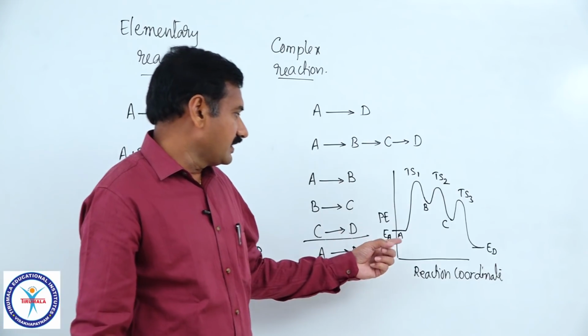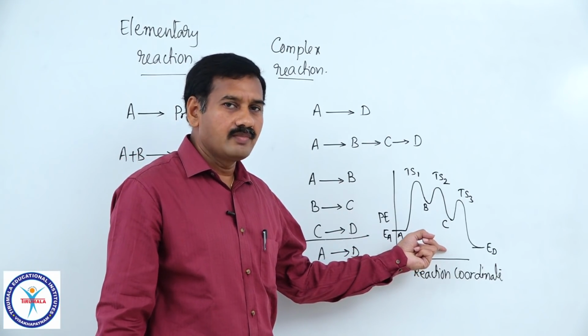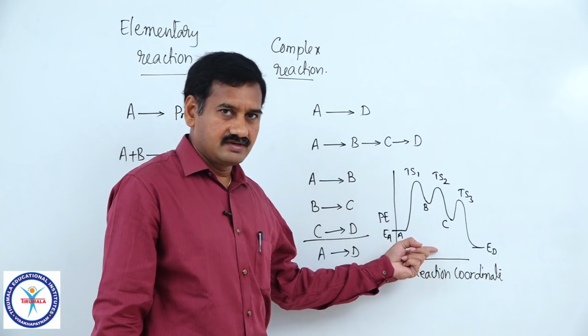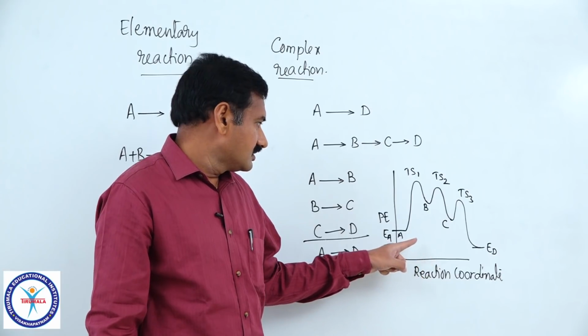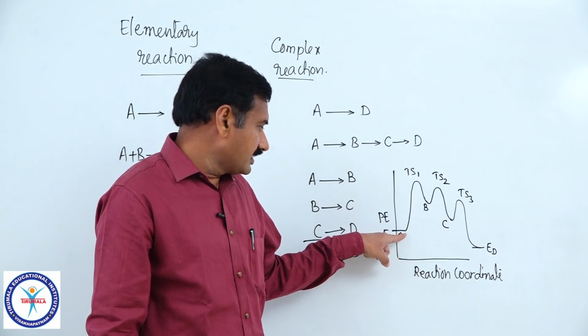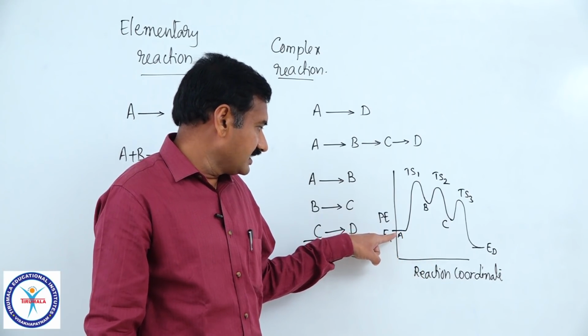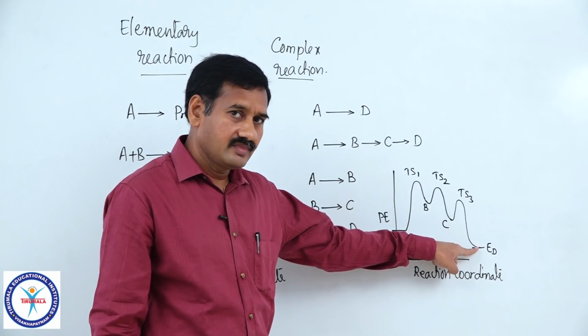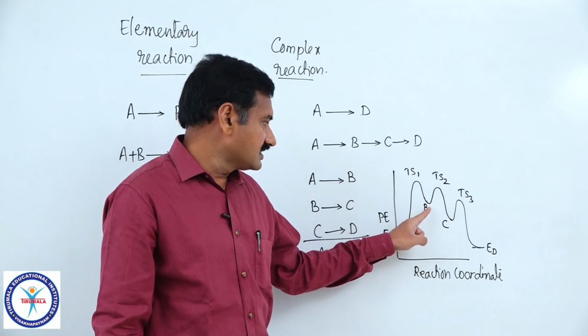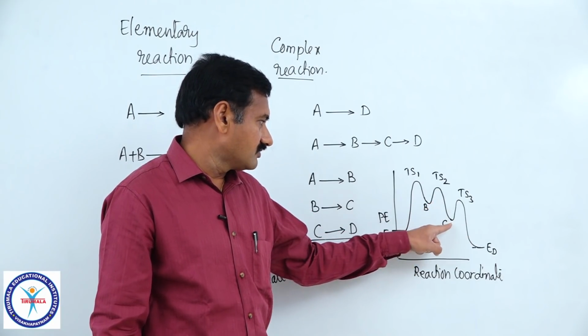If the reaction is completing in this way, it is called a complex reaction or a complicated reaction. In this energy profile diagram, this initial point represents the energy of reactant A and the final point represents the energy of the product D. Then what is the significance of these valleys in the curve?